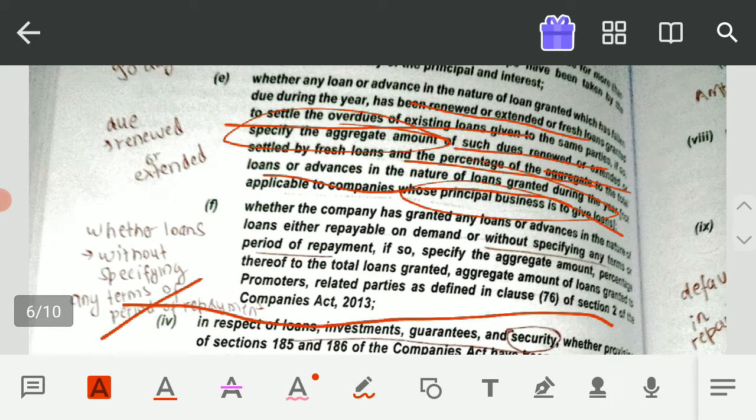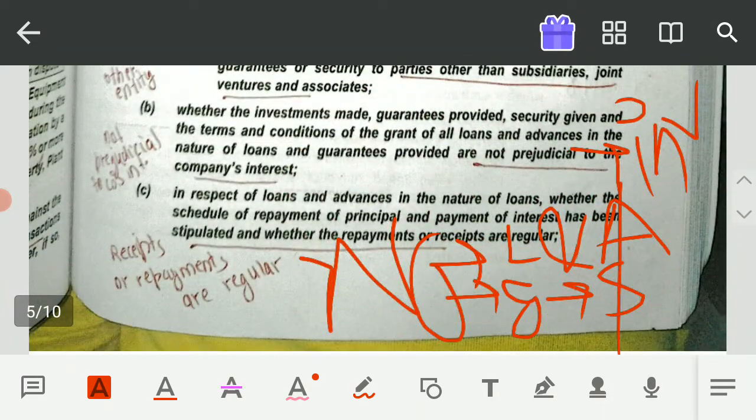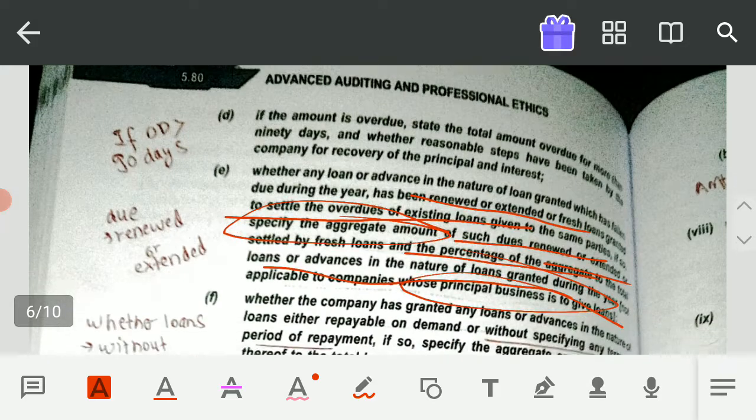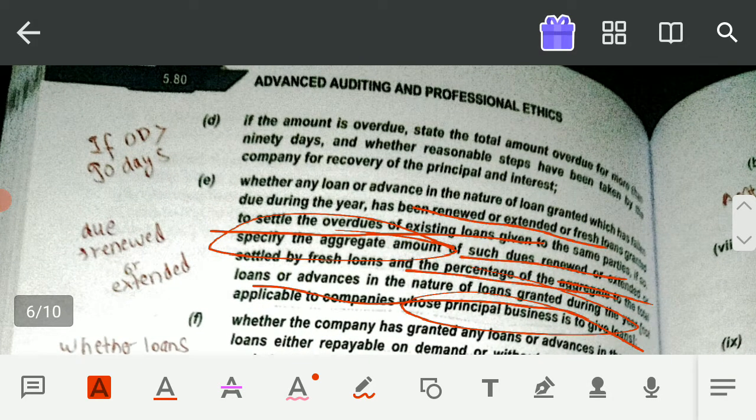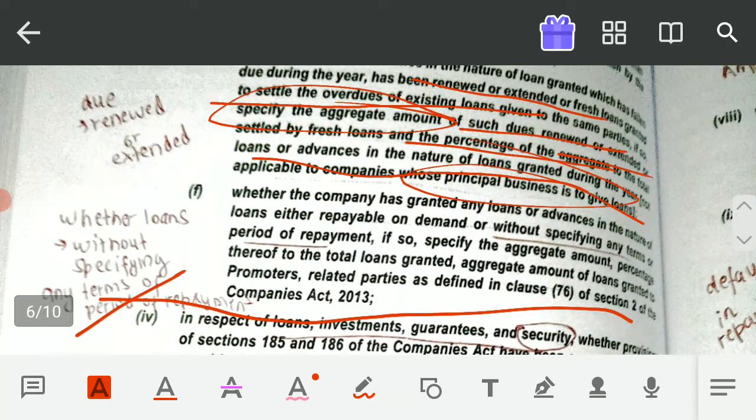Now in the fourth point, suppose the answer of the third point was no, that the company is not receiving its receipts regularly. So you have to check if the amount is overdue. If the amount is overdue, state the total amount overdue for more than 90 days and whether reasonable steps have been taken by the company for the recovery of the principal and interest.